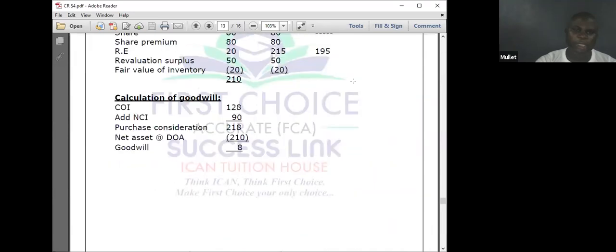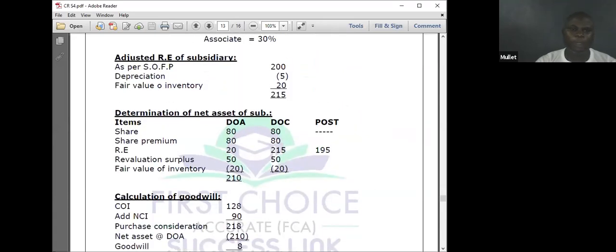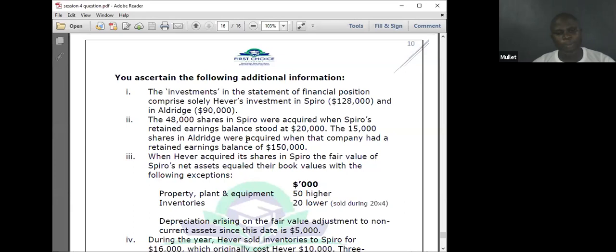Said adjusted return, fair value of inventory, say I should credit, then fair value of debit. This is it. Because of our time, let's quickly go back to the question and see.